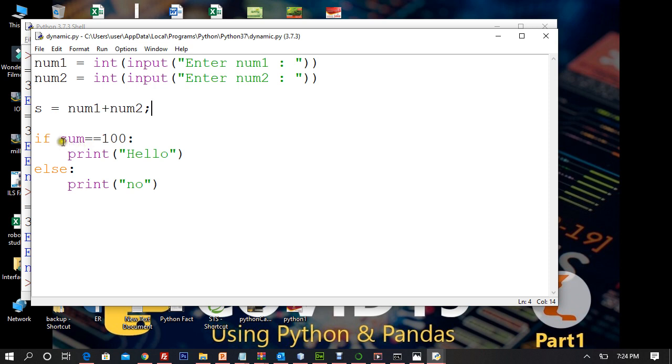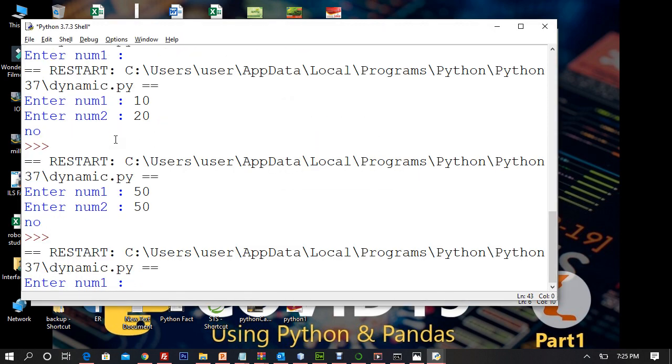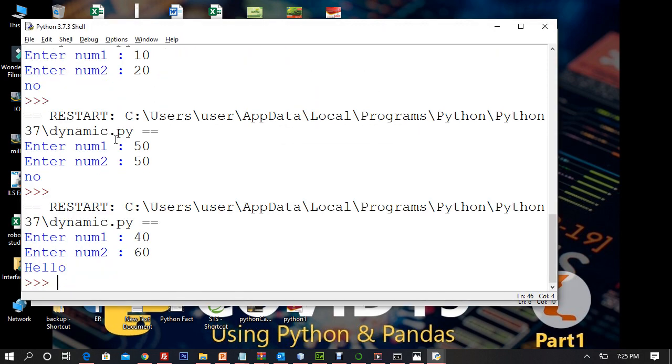The sum has to be 100. It is s, not sum, sorry. If s is 100, so here the addition of two numbers is being assigned to s, and s is being compared to 100. Let me try again. 40 plus 60, I should get hello.